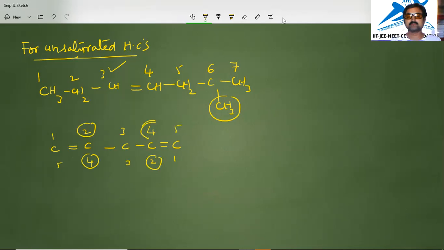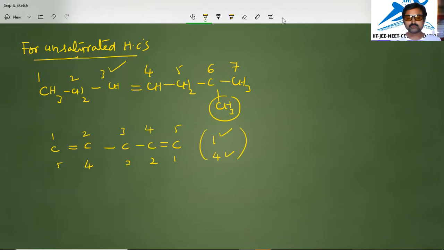Just a minute. Yeah, here 2. Here 4 we have. Here 2. What is the meaning of this one is, on first carbon we have a double bond. On fourth carbon we have a double bond. Either side of the direction, if you give numbering, this will be repeated. So this is correct only. The numbering should be given accordingly.